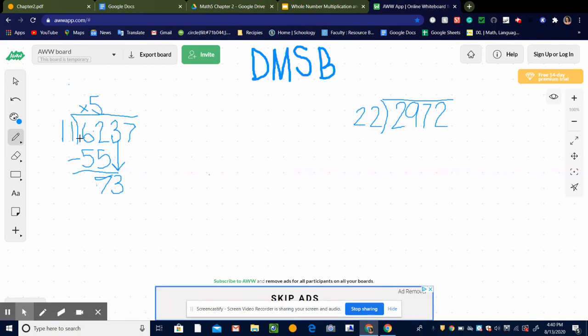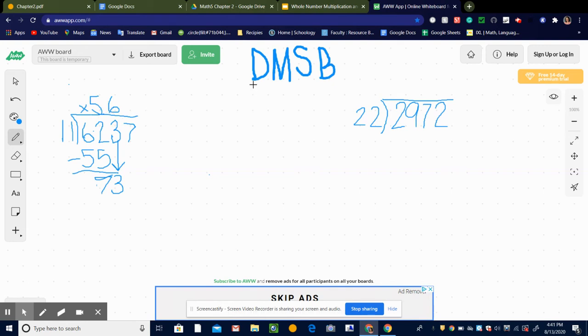So 6 times 11 is 66. So that would work because it's close without going over. So right above this 3, the next number, I'm going to put a 6 because I've determined that 11 will divide into 73 6 times without going over 73.